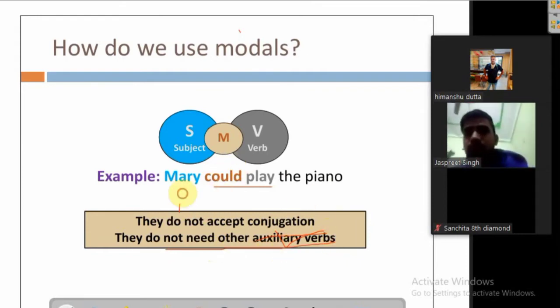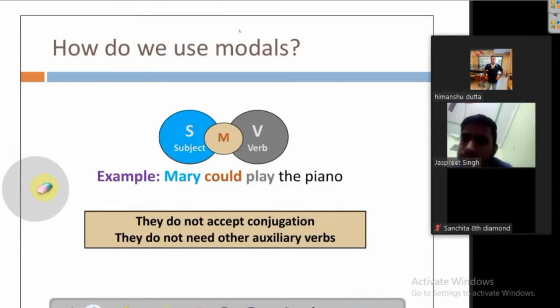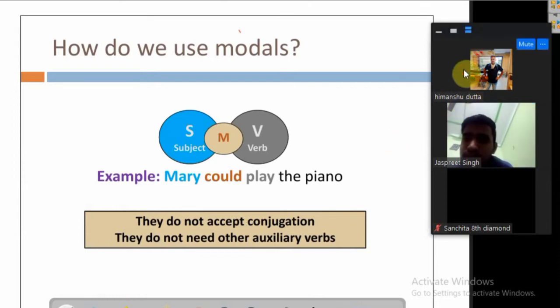They do not require is, am, are and all that stuff. So they are very handy and very heavy, and their emphasis is too much.